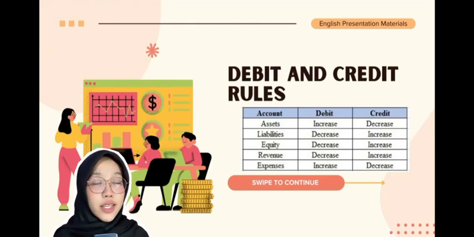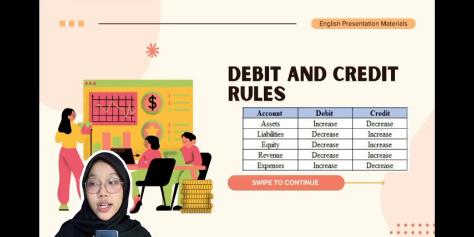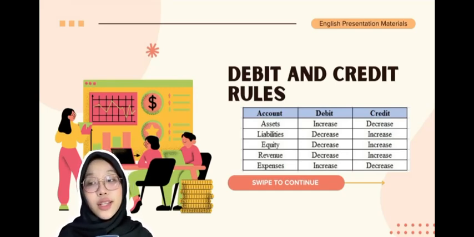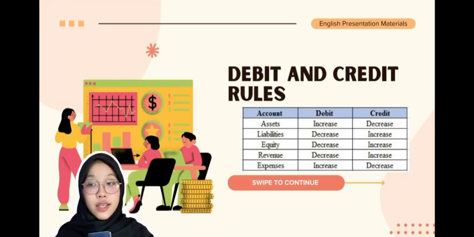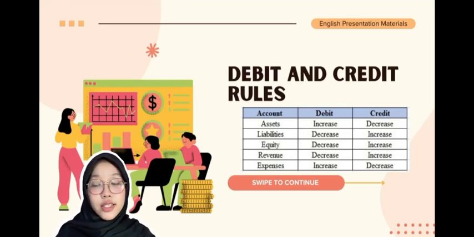Liabilities increase with credit and decrease with debit. Equity increases with credit and decreases with debit. Revenue increases with credit and decreases with debit. Expenses increase with debit and decrease with credit. Understanding the rules is essential because they help accountants record transactions correctly.